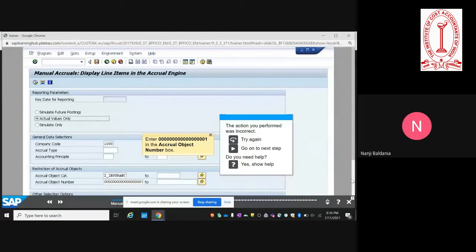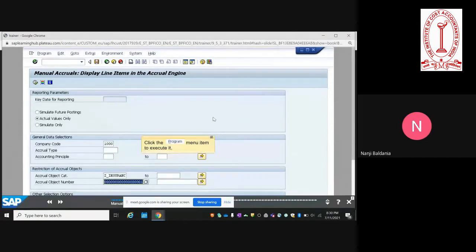Excuse me, sir. For the accrual object category, like insurance, then lease rental. Correct. So that standard format is provided by SAP, and in that particular format we have to fill up the details of prepaid expenses and all these things. Correct. They have provided a certain number of object categories, but it is possible to create additional object categories also. Normally these should suffice, but you have the option of creating additional ones.